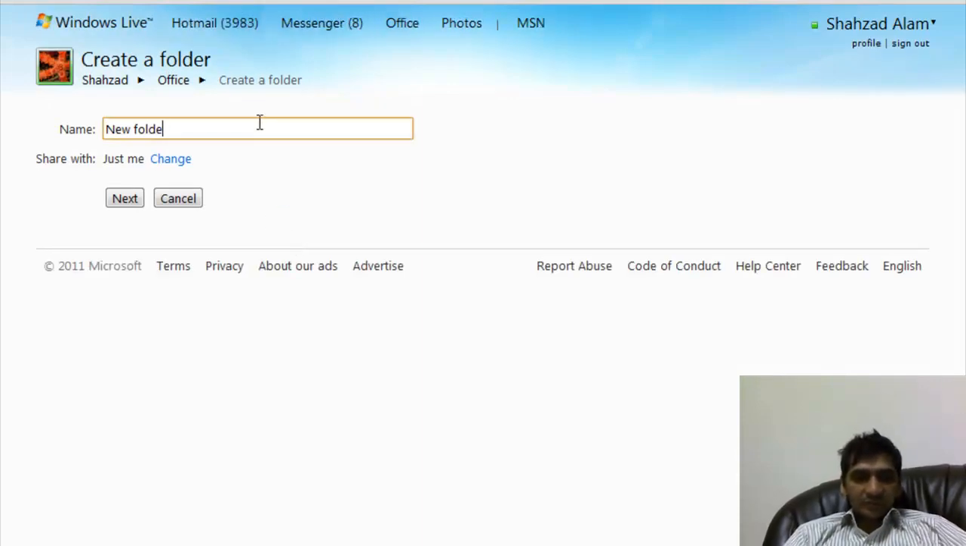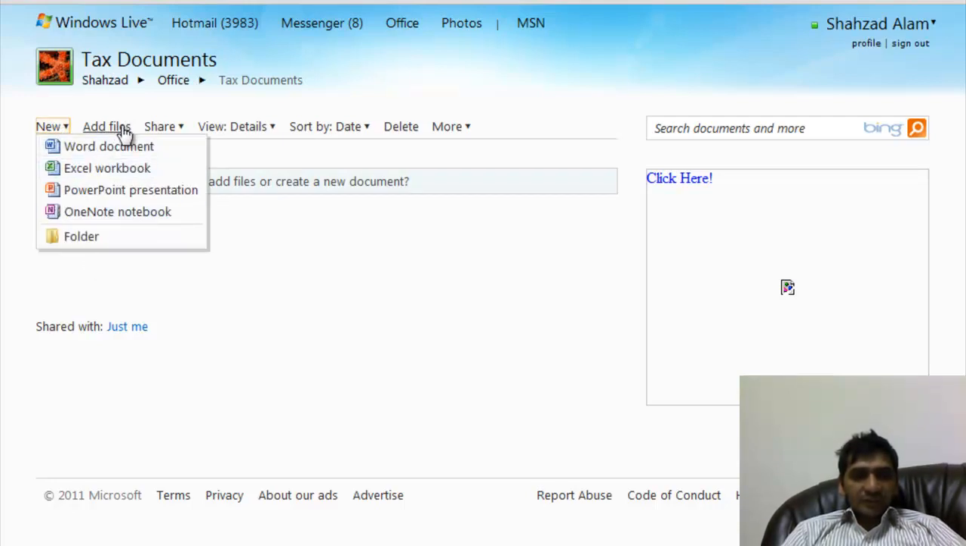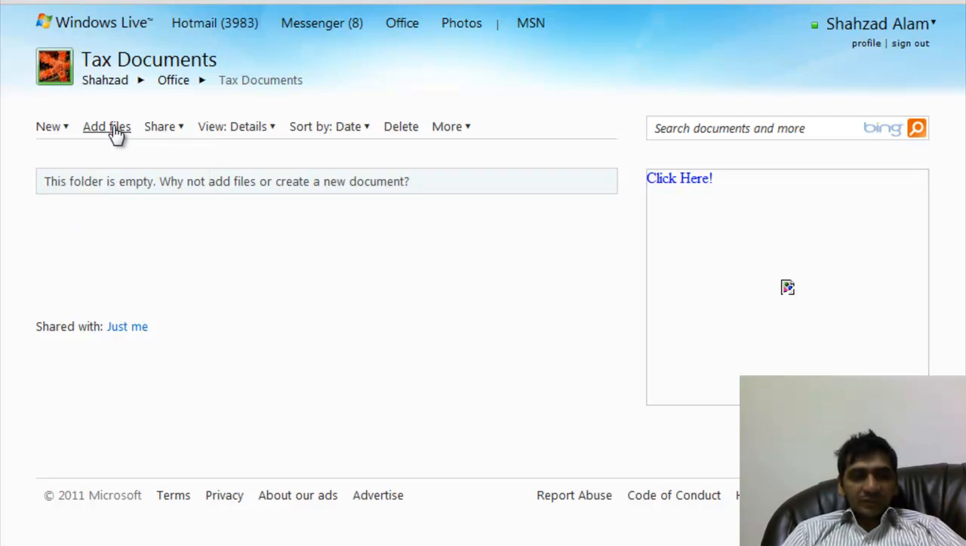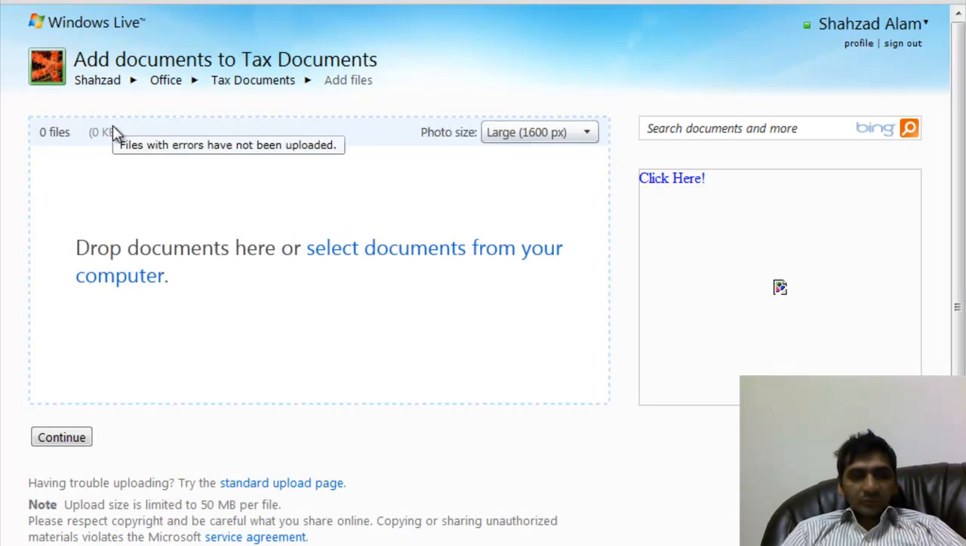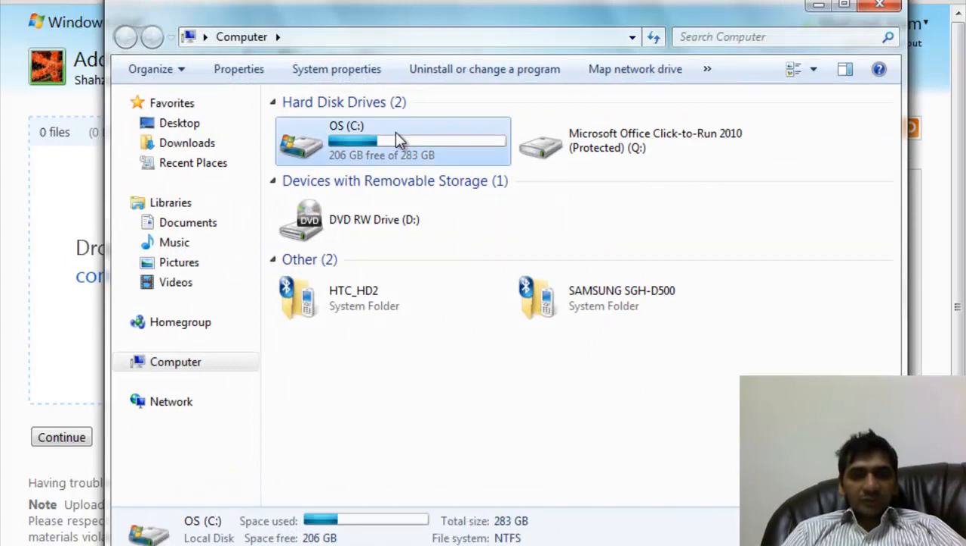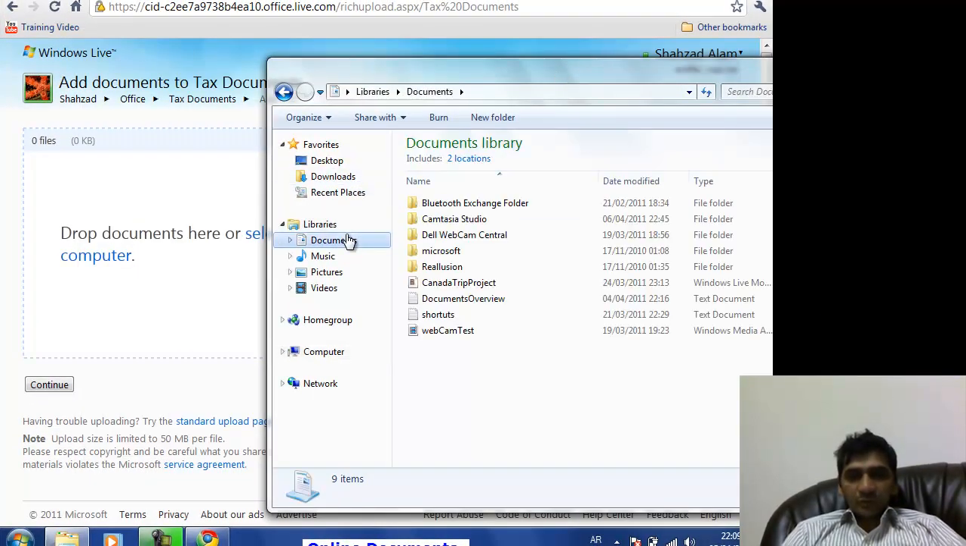So in the same way I can say text documents, and now I'm in the text documents, and I can add files, I can create new files, I can add some of the existing files to this folder. I can simply drop the files from my local computer if we already have some files on our computer and want to upload those files.